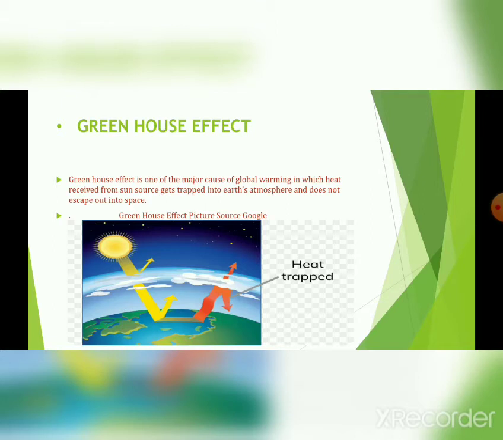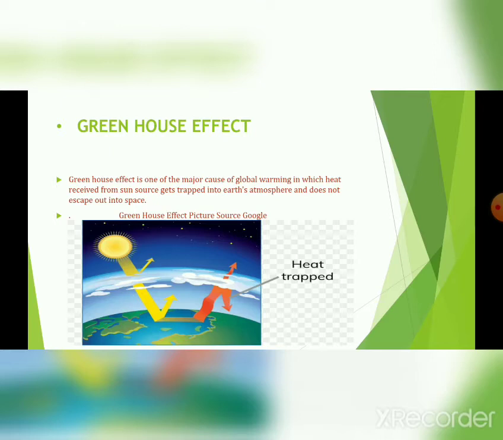Now, one of the main important causes of global warming is the greenhouse effect. Now, the question is, what is the greenhouse effect? The greenhouse effect is one of the major causes of global warming, in which heat received from the sun gets trapped in Earth's atmosphere and does not escape out into space.